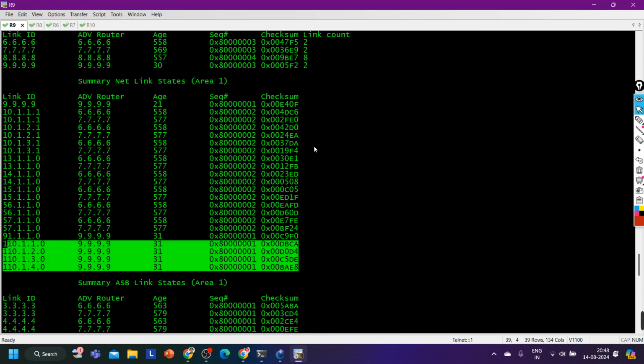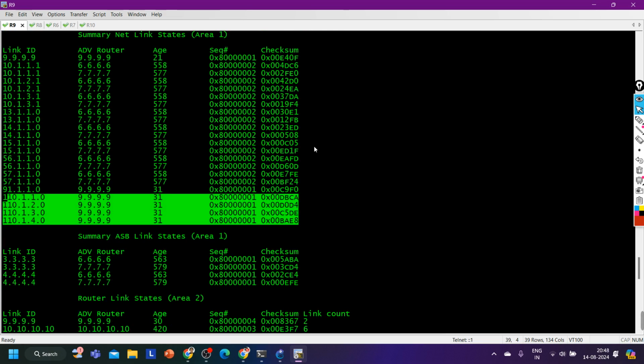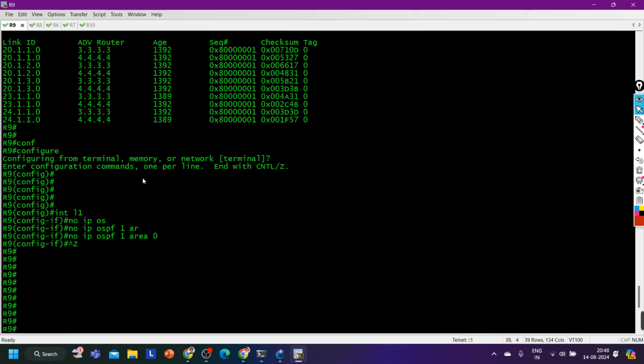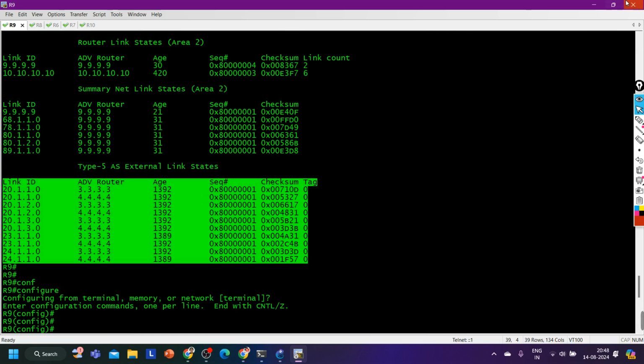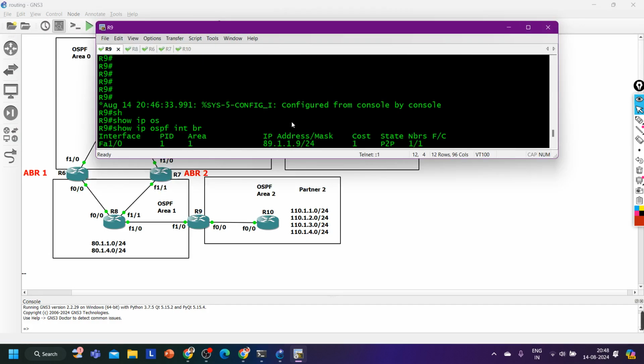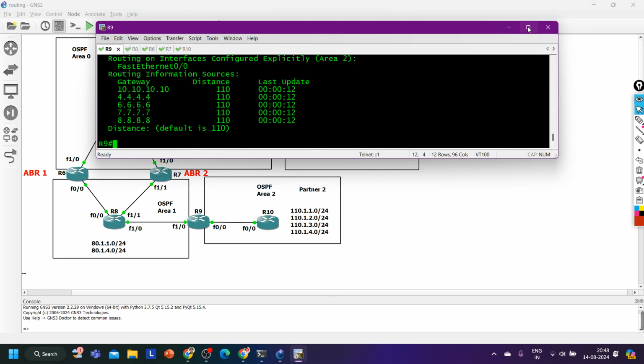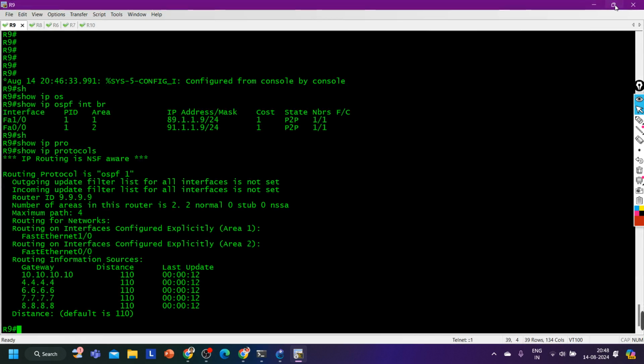Inter-area prefixes. No, no, here are the external LSAs, LSA 5. Right now, you can see router 9 is not an ABR router.